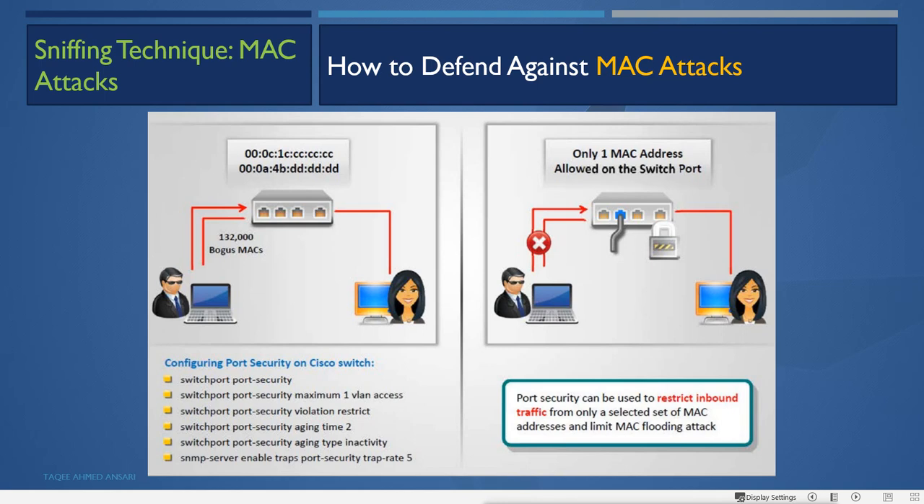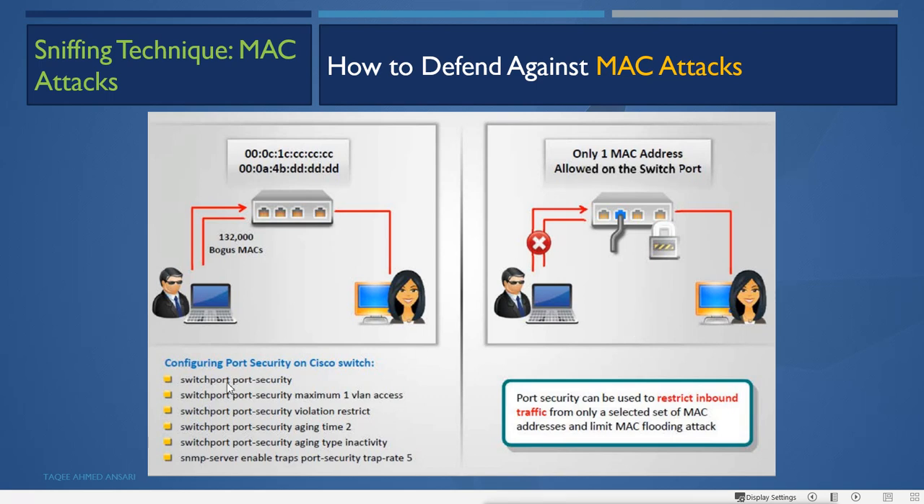So by doing this, we restrict the MAC address flooding, and we can even restrict the switch port attack, because when it is doing the attack on the switch port, it is trying to send bogus MAC addresses. So you will go to the Cisco switch and run these commands in configuration mode.